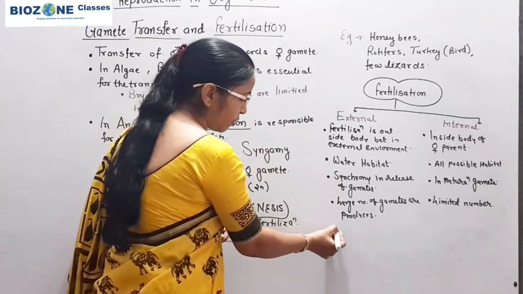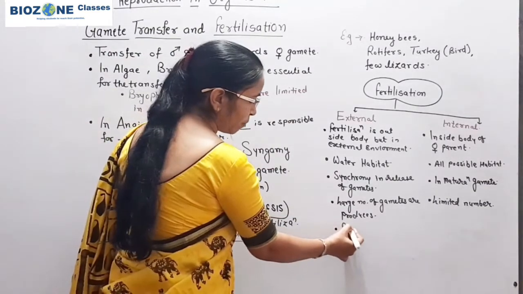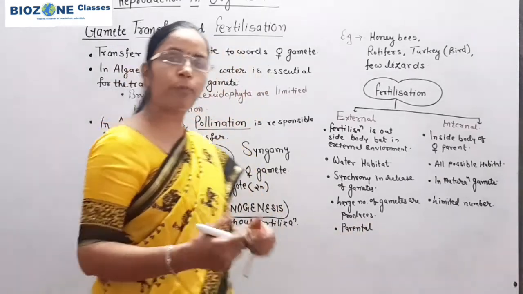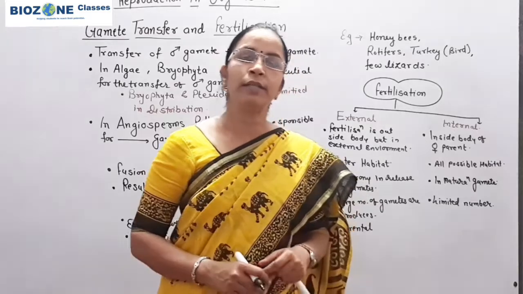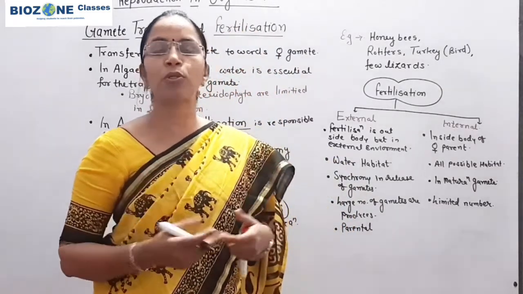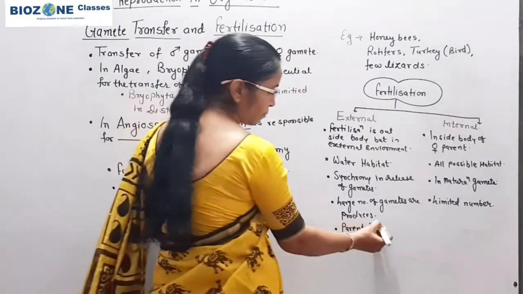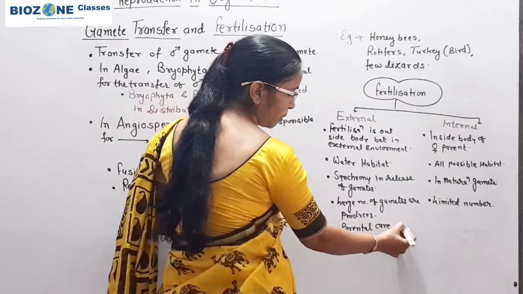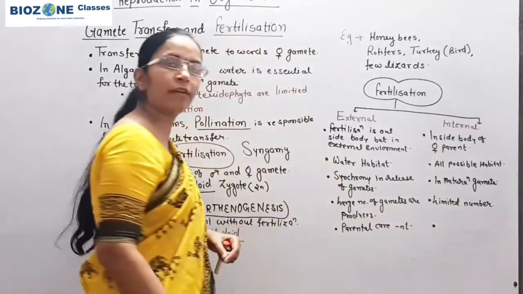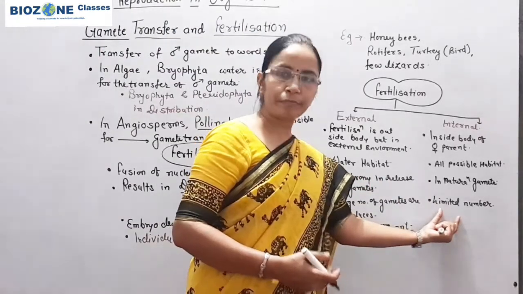Secondly, in external fertilization, parental care is absent, and because parental care is absent, the progenies that develop after fertilization are vulnerable to predators, means they are exposed to the predators because the parental care is completely absent. So here generally you remember parental care is absent, whereas in internal fertilization the embryo is developed inside the